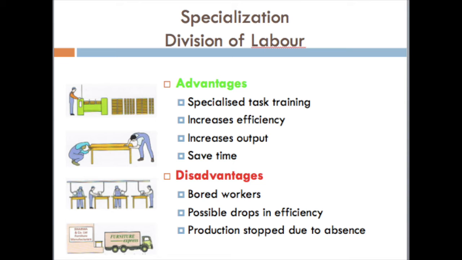Now, the third disadvantage of specialization is production stop due to absence of some workers. In specialization, at different stages of production, different workers are performing the task. If a worker from stage 1 is absent, then it affects the production in stage 2 because the stage 2 workers cannot perform the stage 1 work.